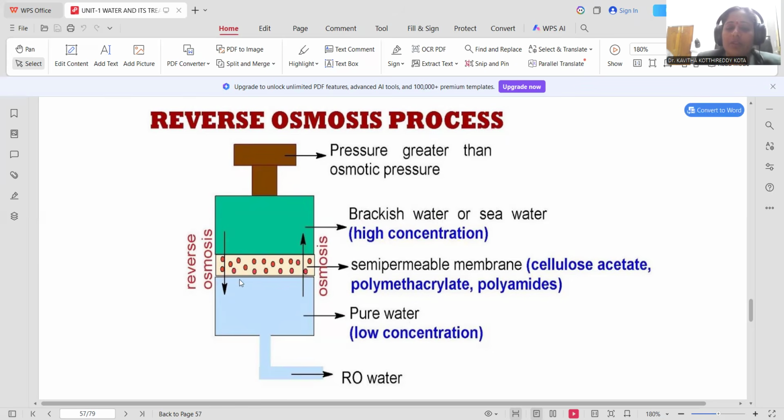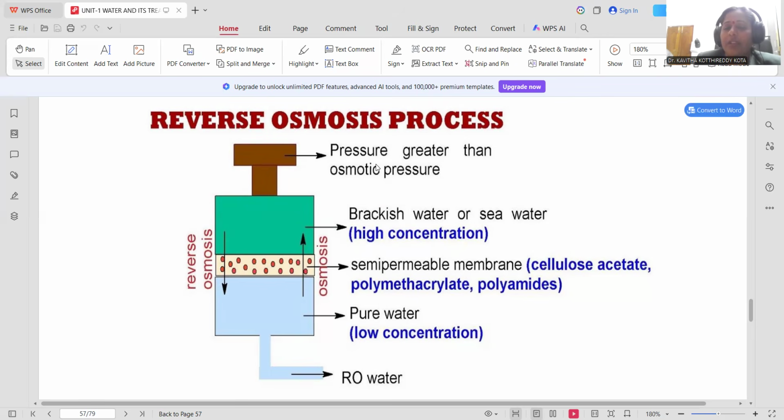In generally taken osmosis, water moves from the lower concentration to the higher concentration in this direction. But our intention is to reverse the osmosis, and for that purpose external pressure is to be applied using this piston.